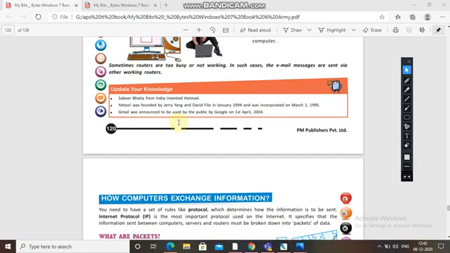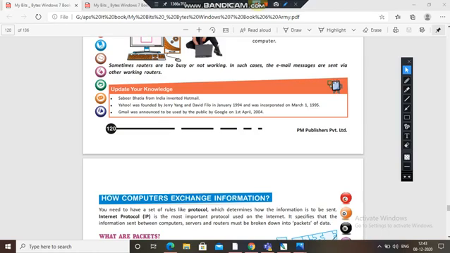Sabeer Bhatia, from India, invented Hotmail, and Yahoo was founded by Jerry Yang and David Filo in January 1994 and was incorporated on March 1, 1995. So in 1994, David Filo and Jerry Yang founded this, and it came to incorporation on March 1, 1995. And Gmail was announced for use by the public by Google on 1st April 2004.